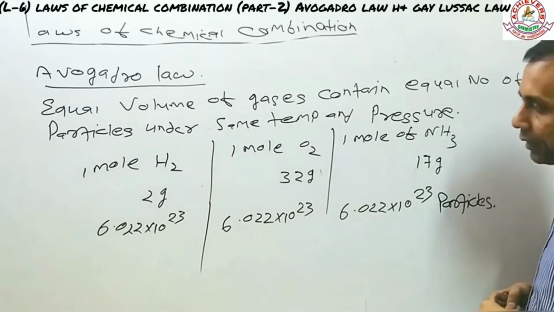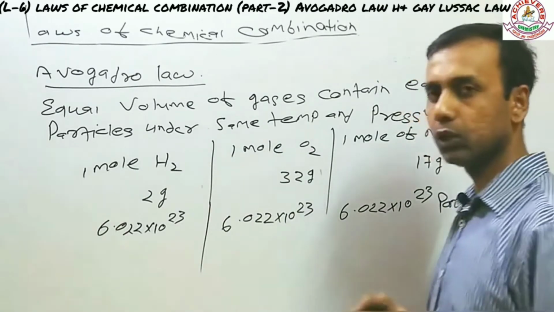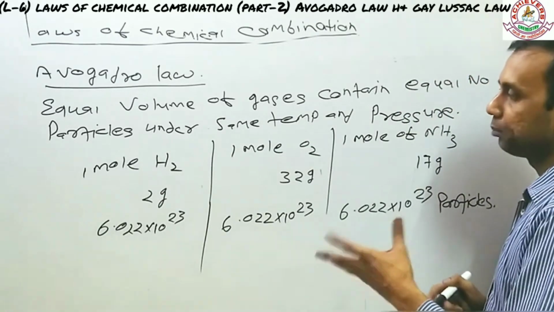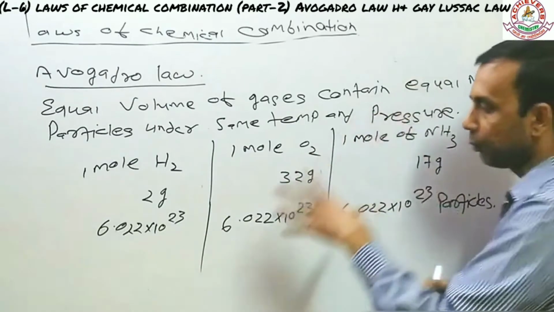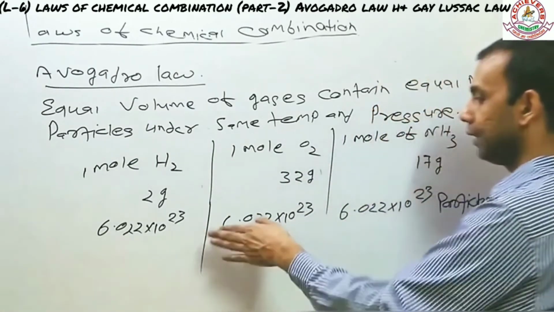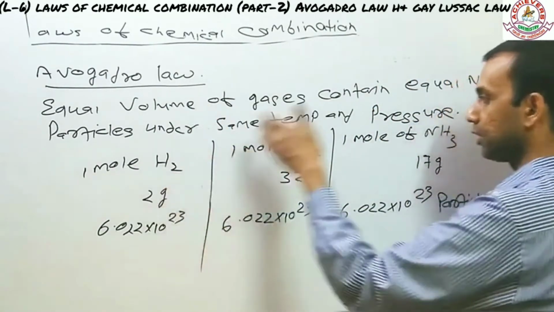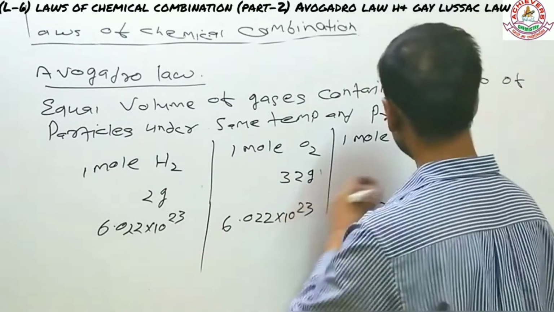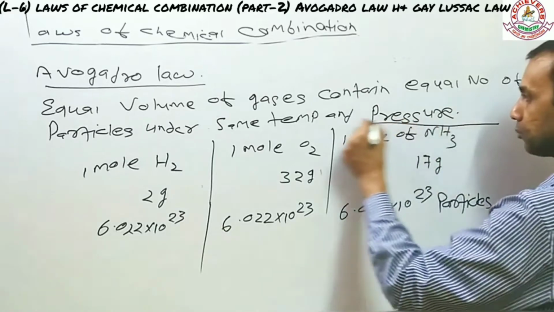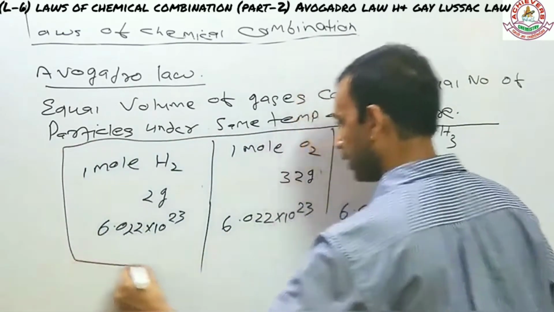I repeat again. Here molar concentration is equal to volume, because 1 mole represents 22.4 liter. So if the volume is 22.4 liter for these three, the number of particles will remain 6.022 into 10 to the power 23, not only for hydrogen but for oxygen also and for ammonia also, and any other gases we consider. But the one important condition for this is they have to be under the same temperature and pressure.